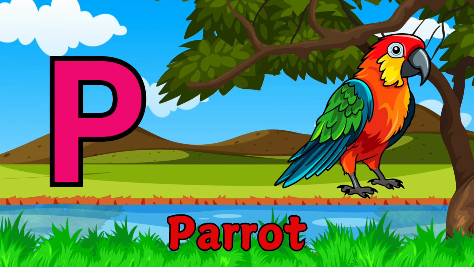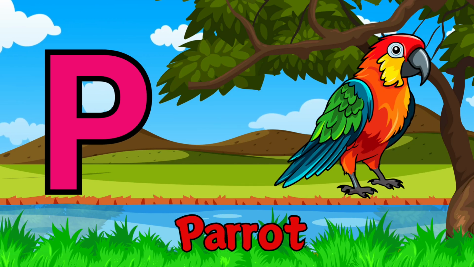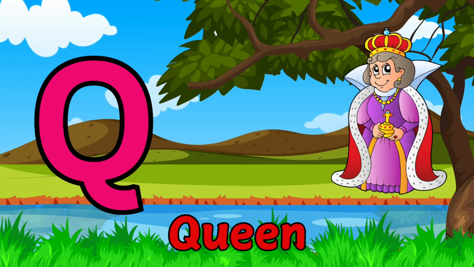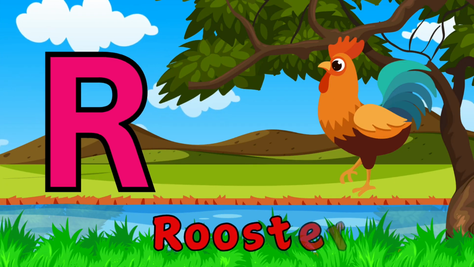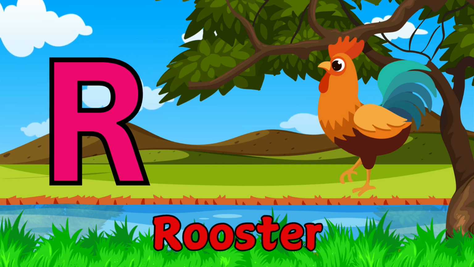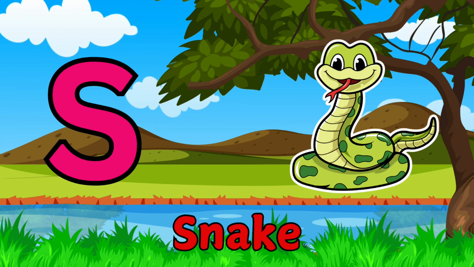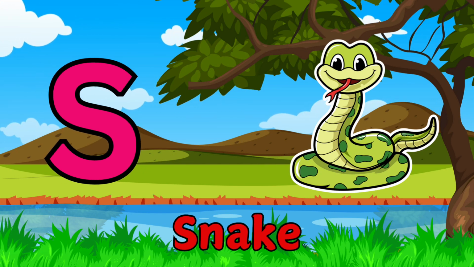P is for parrot. Q is for queen. R is for rooster. S is for snake.